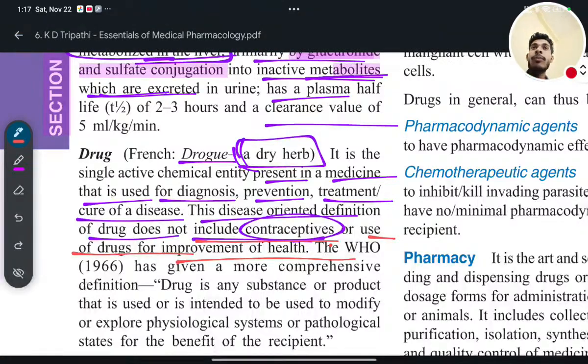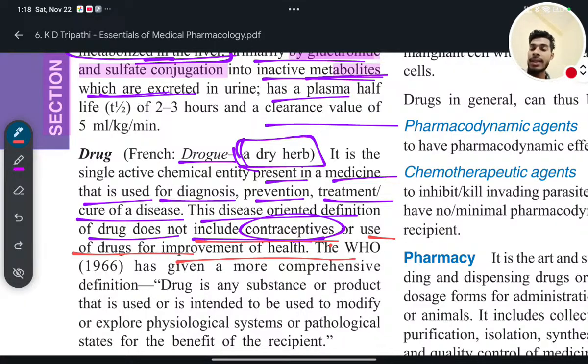In the case of improvement of health, what will happen? You will use nutraceuticals. Nutraceuticals means some substances which will be high in nutrition or rich in nutrition, that will be used by the person to improve the health. Okay, so that is different, that does not come under the drug. Drug is used for the treatment, mitigation, diagnosis and prevention of disease.